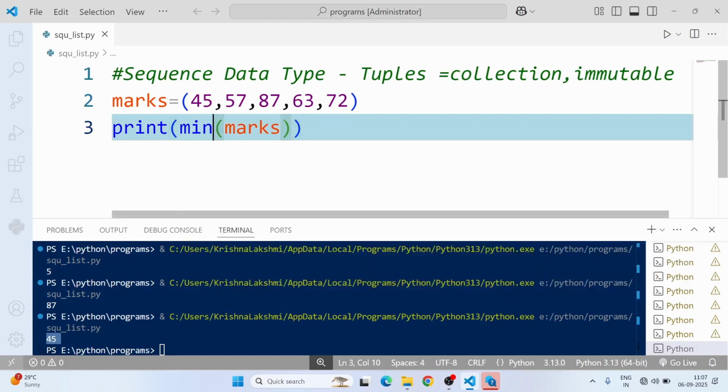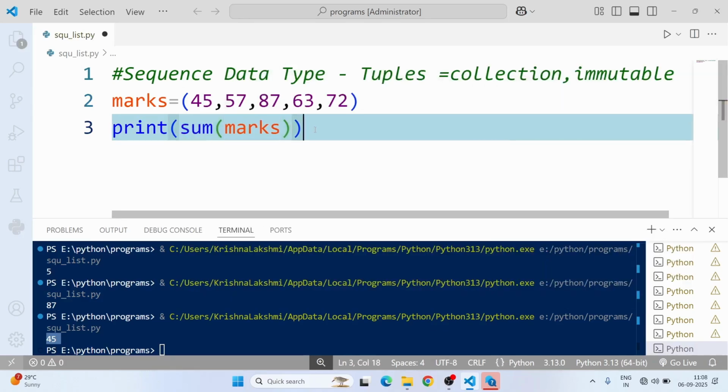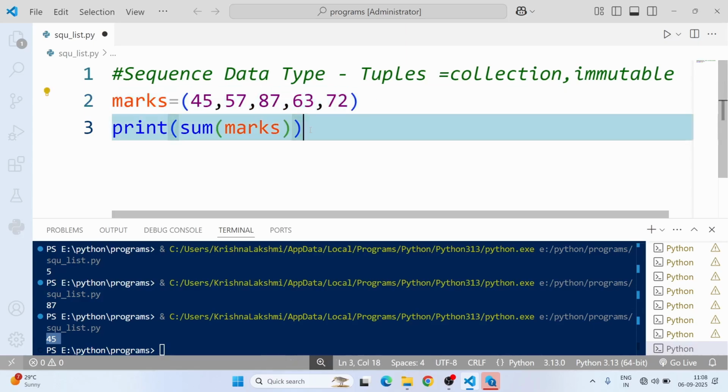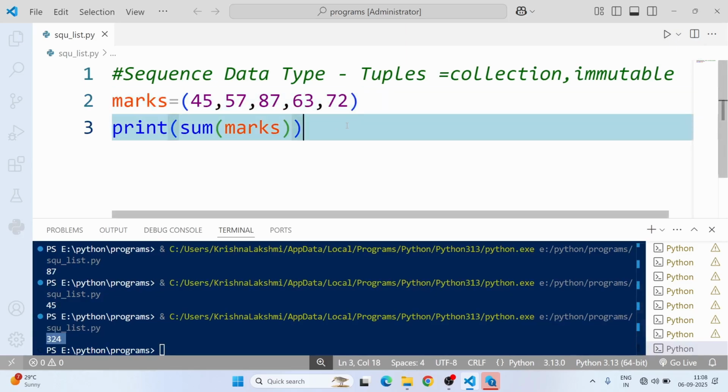One more function is sum of marks. The values are added. The sum will be 324. That's all about tuples.